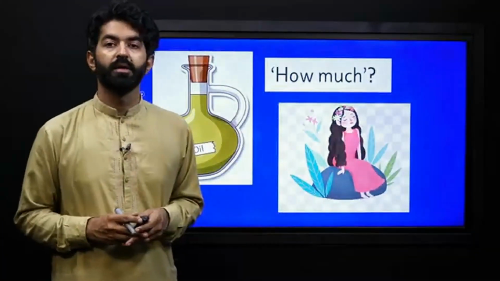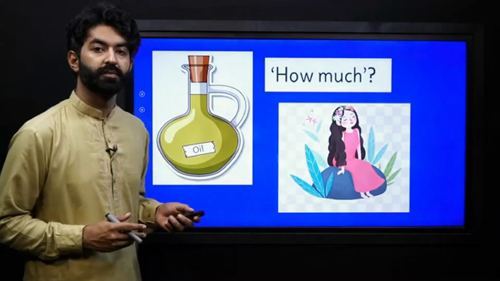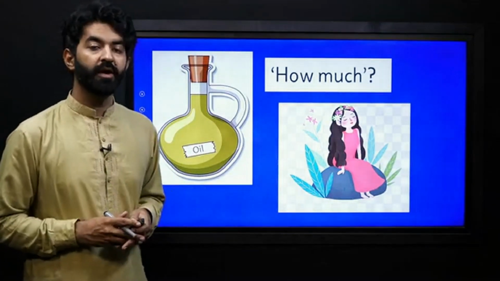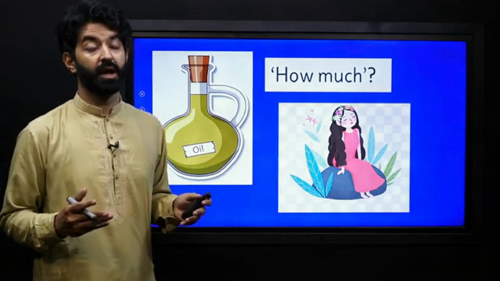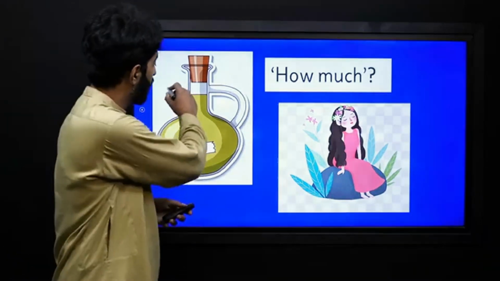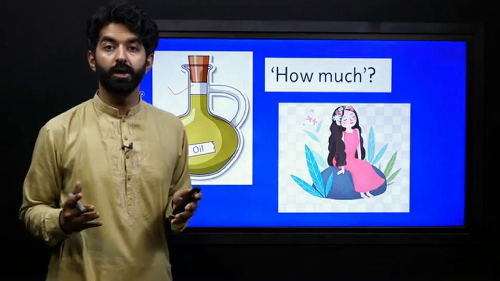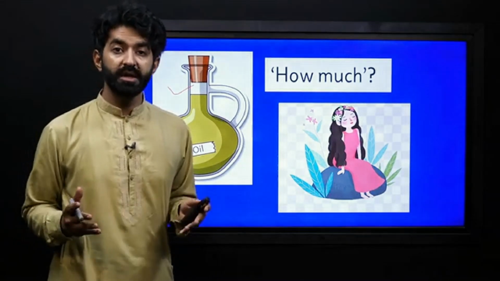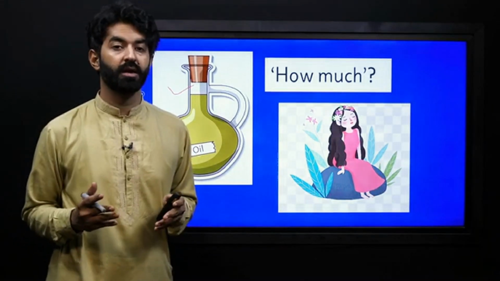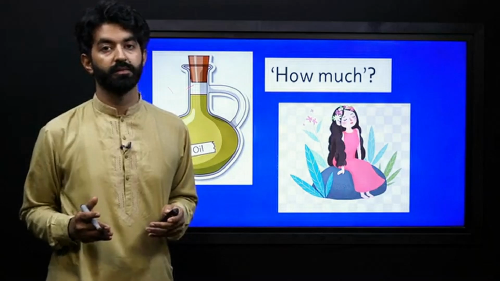Let's say here we have two pictures. Can you identify them? Yes, they are uncountable nouns. We cannot count the oil, we cannot count the beauty. So these kinds of nouns are called uncountable nouns.